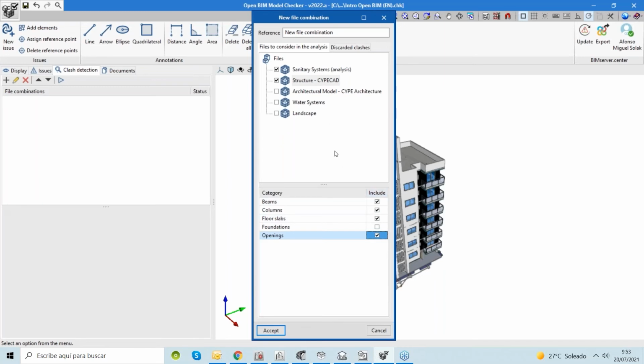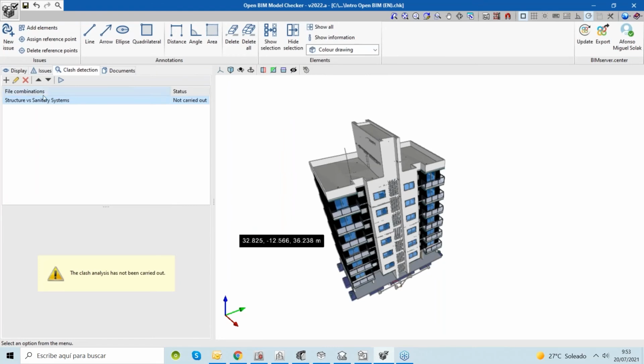We can combine models and categories to generate a specific combination to run this analysis. Okay, so in this case, for example, let's create sanitary systems versus structures. Let's put a name here, for example, structure versus sanitary systems. Okay, I will accept that, and I have this file combination here ready to carry out the analysis.